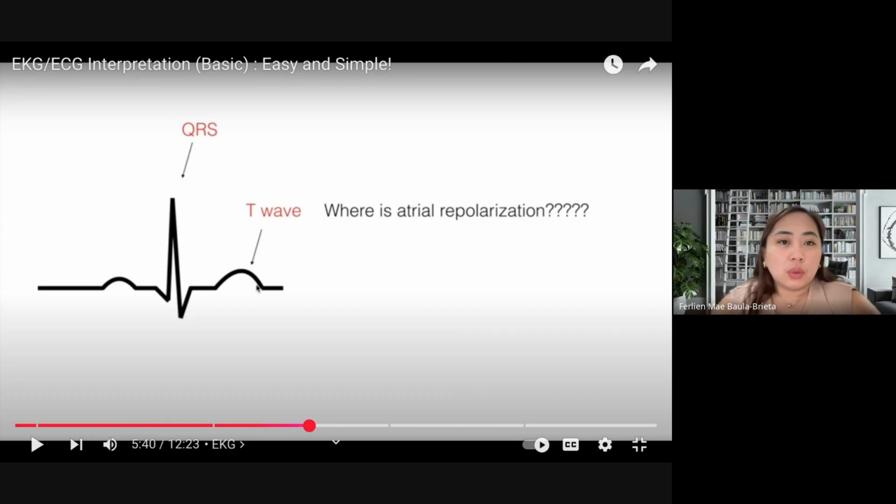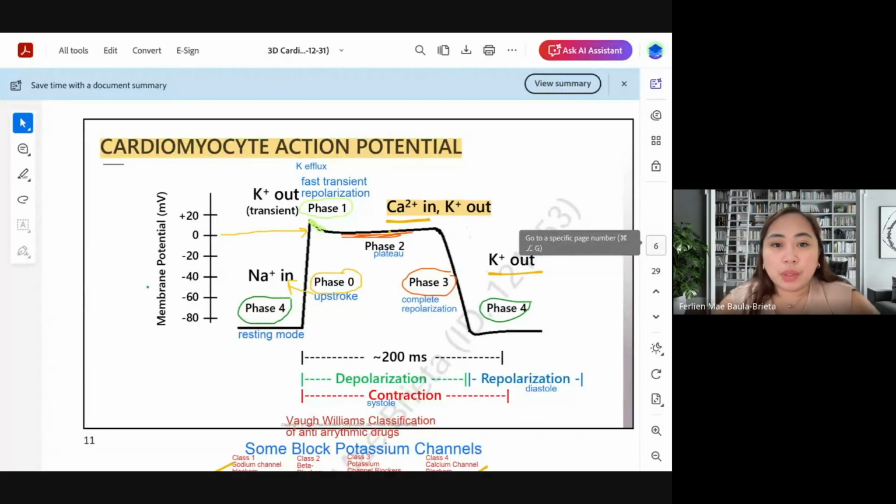Okay. So those things happen because of this in our cardiomyocyte or in our cardiac muscles. Okay? So that is a way of expressing it using the ECG.